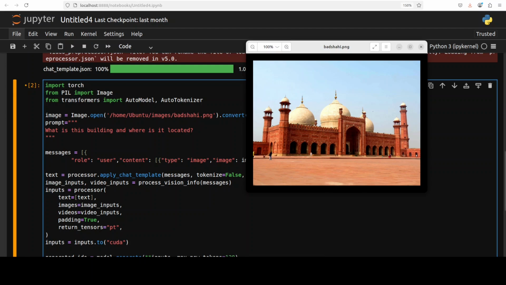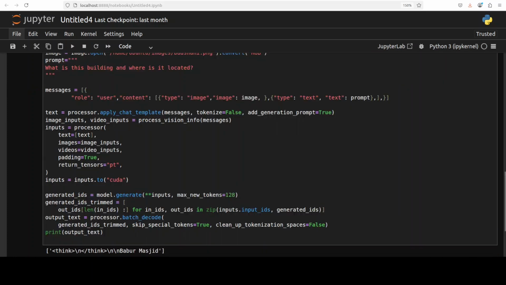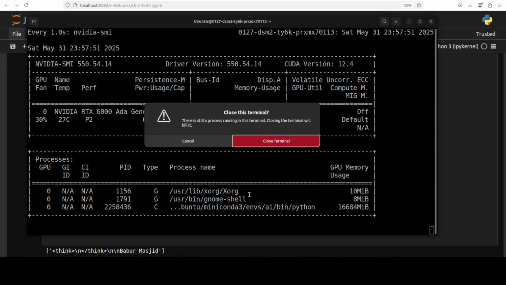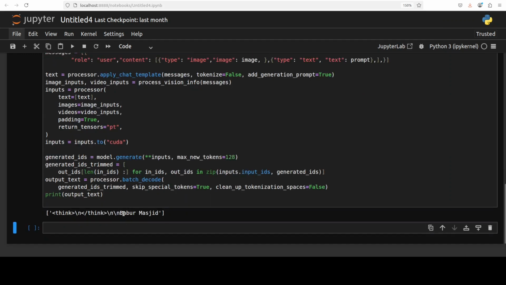Okay, so next up I'm asking it where is this building, what is this building, and where is it located. Let's see if it is able to do that. I'm just going to run it and we will also check out the VRAM consumption. It is close to 17 gig of VRAM, which is not bad for a 7 billion parameter vision model. Okay, so I'll just close it. And I'm not sure, I think it is correct, but it hasn't really given us a proper full answer. It just says one word and that's it. That is interesting, and maybe I will increase this max new tokens next time.